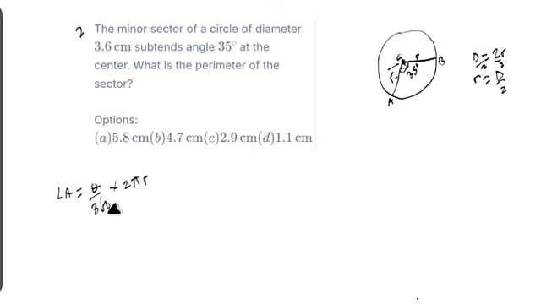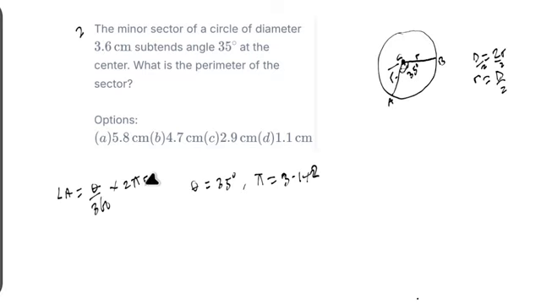Now let's provide it. Our theta is the angle. The angle is given as 35, so this is our theta. Let me write the data out. Theta is equal to 35 degrees. And also we have pi, a constant. Pi is equal to either 22 over 7, but I will use approximately 3.142 as my pi.